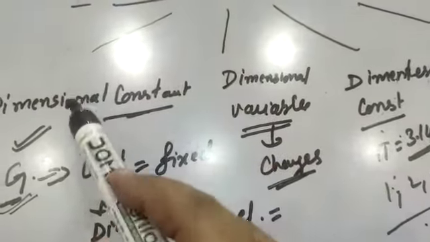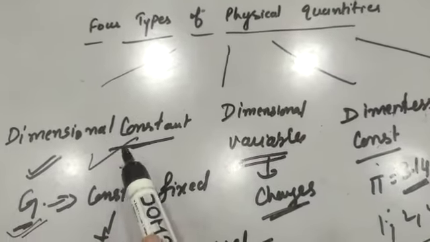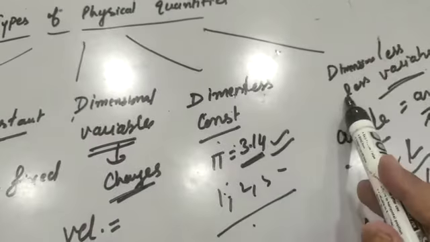So we have studied 4 types of physical quantities: dimensional constant, dimensional variables, dimensionless constant and dimensionless variable.